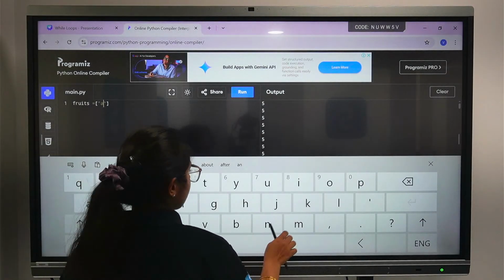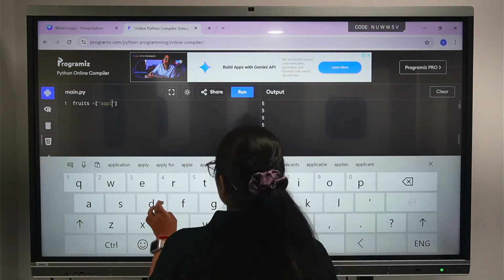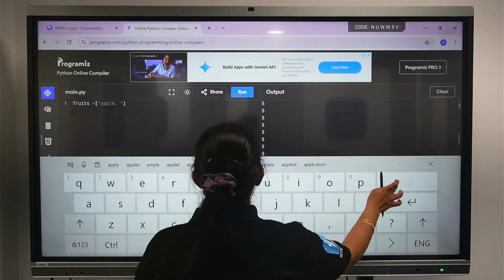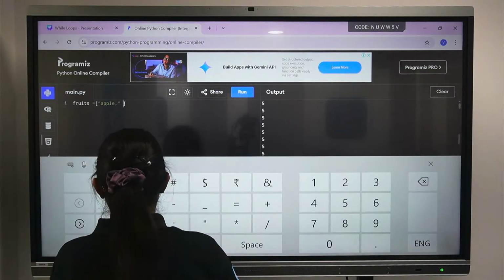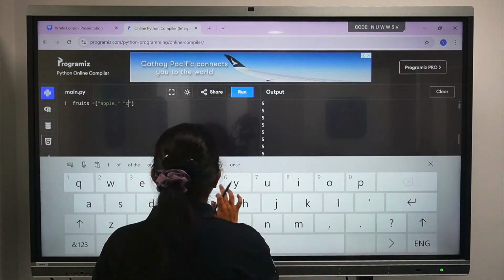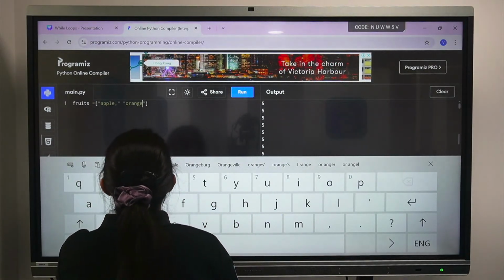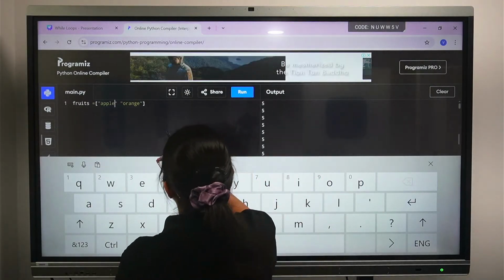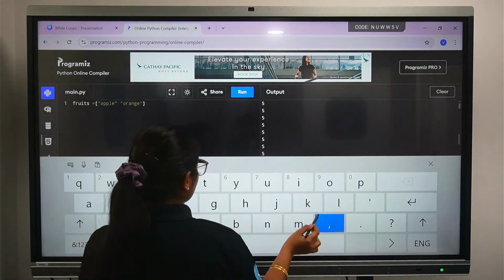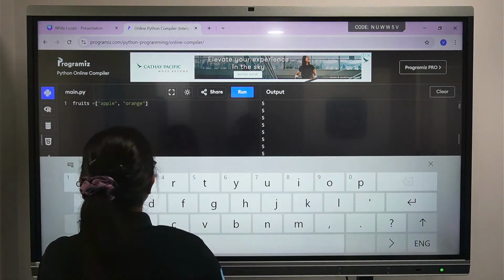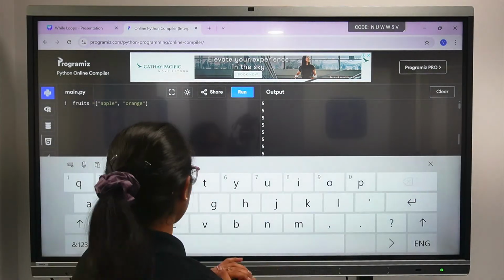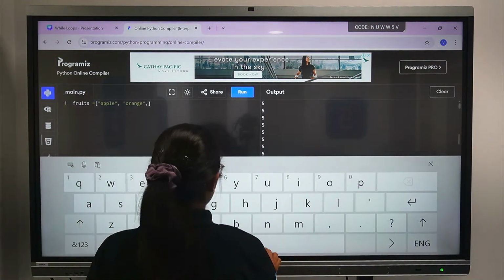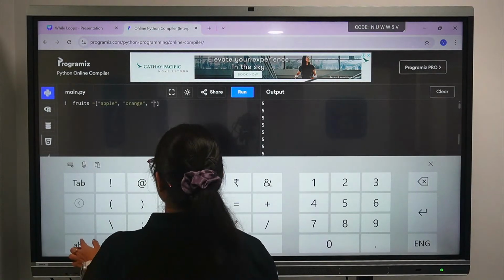Let me type apple, and then we'll give orange. Make sure you're giving the comma after a value. And I think one of your favorite fruits these days is going to be mango, because summers are here. So let's take mango. So I have defined 3 values here.